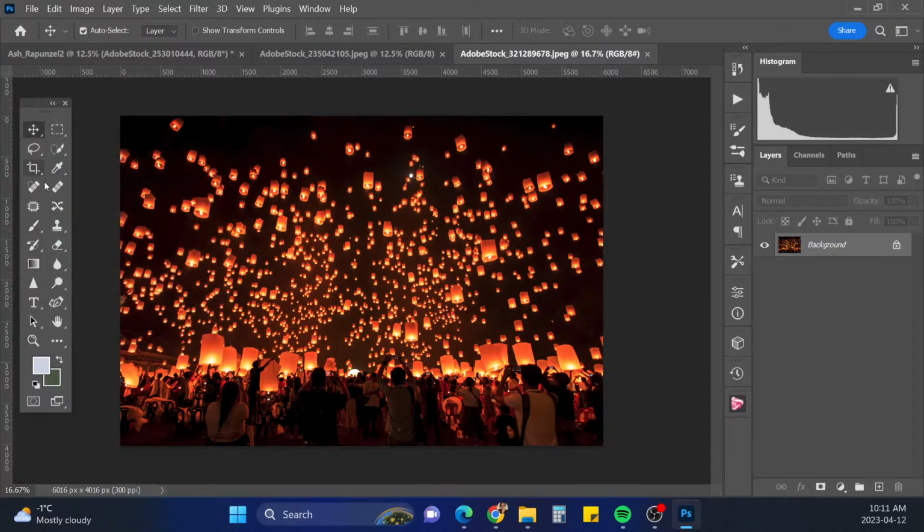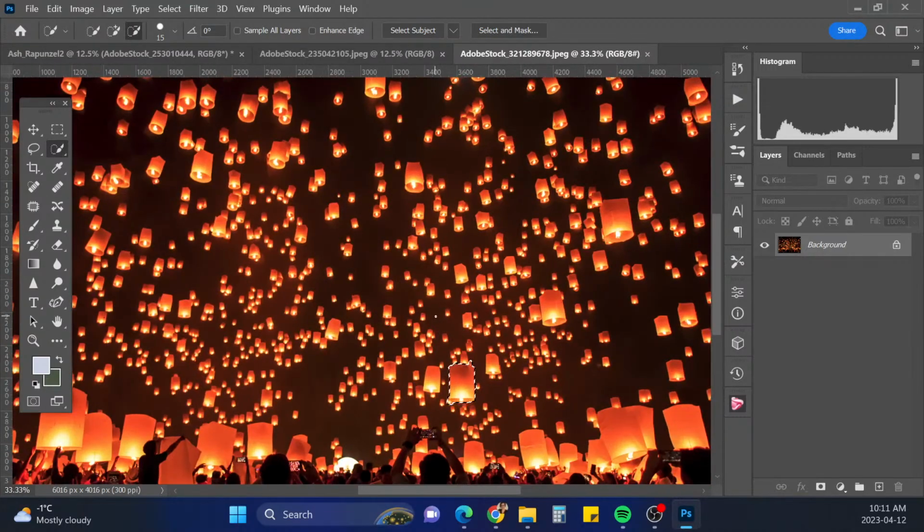So I'm just going to get my magic select tool and just select one of these lanterns here. Let's try that again. There we go.